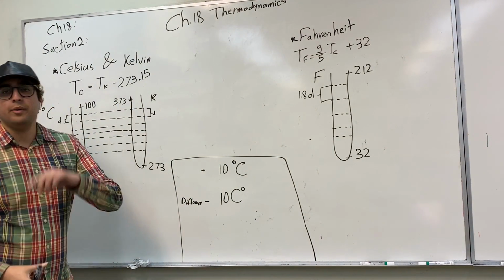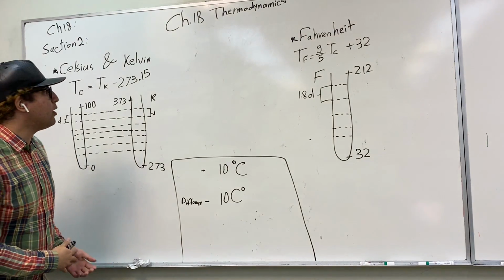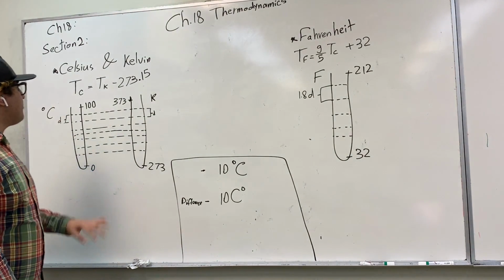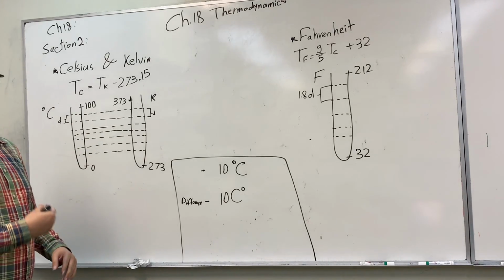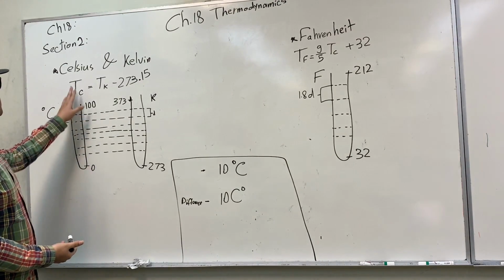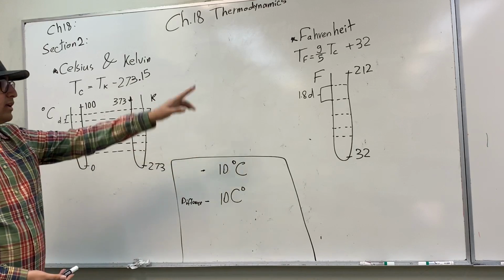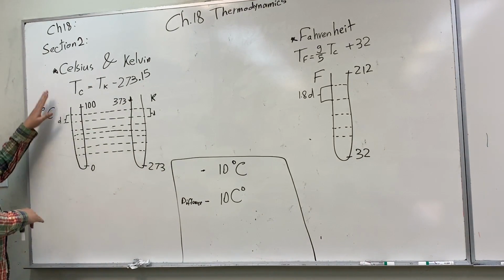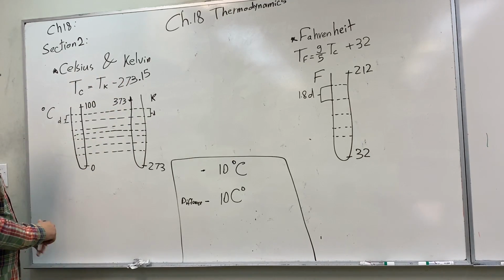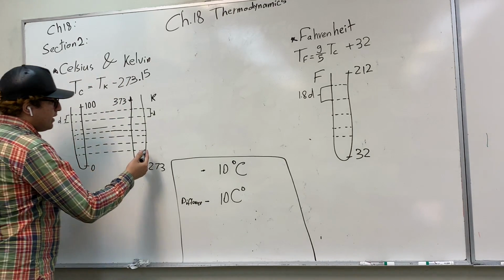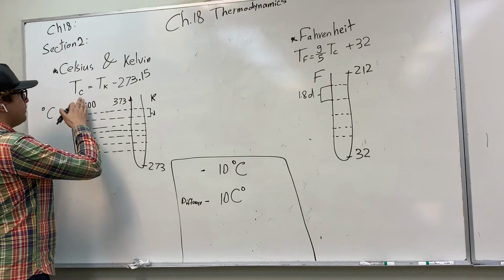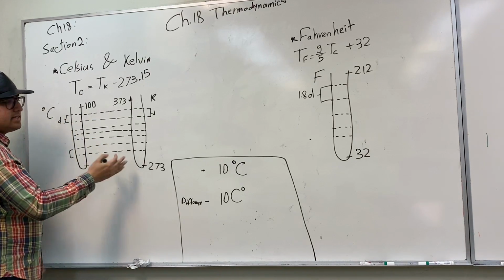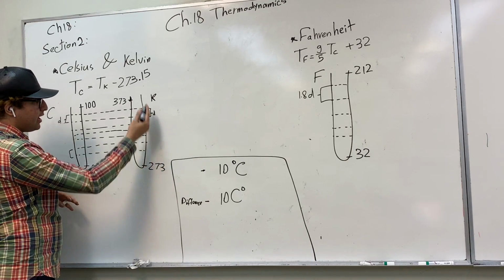Our next section in this chapter is about units of measuring temperature. We have three well-known units. The first one is Celsius, the second is Kelvin, and the last one is Fahrenheit. The thing about Celsius and Kelvin is that an increase in Celsius by 1 unit is exactly the same as an increase in Kelvin by 1 unit.